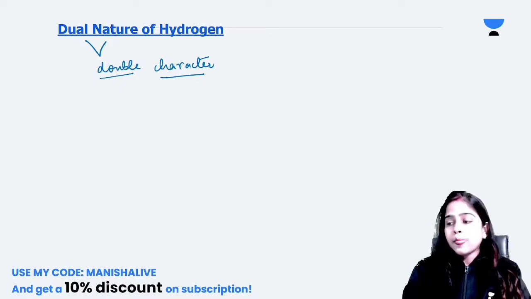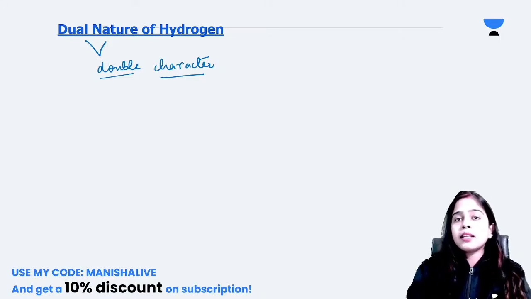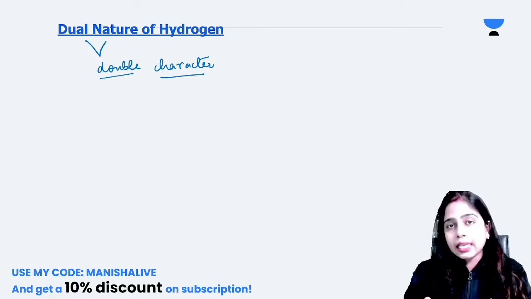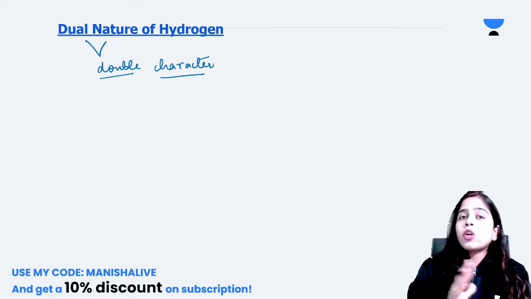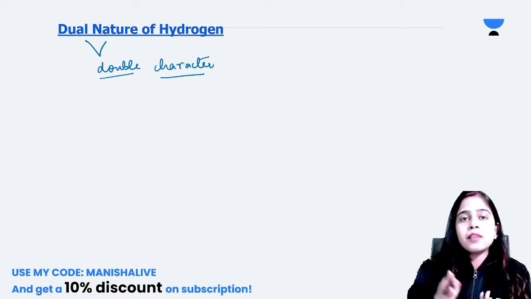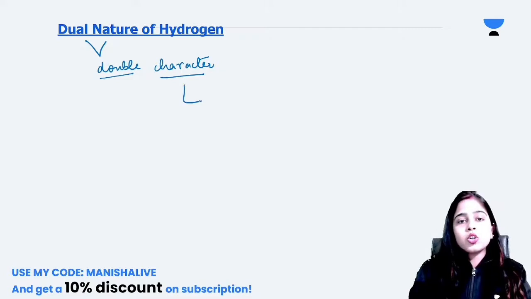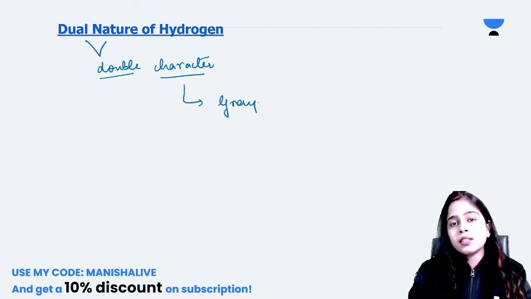Correct. Now we will understand which type of nature is shown by hydrogen: what are the properties that are similar to that of the alkali metals, as well as what are the properties that are similar to that of the halogens placed in group 17 of the periodic table. So it shows the properties of group 1 elements.